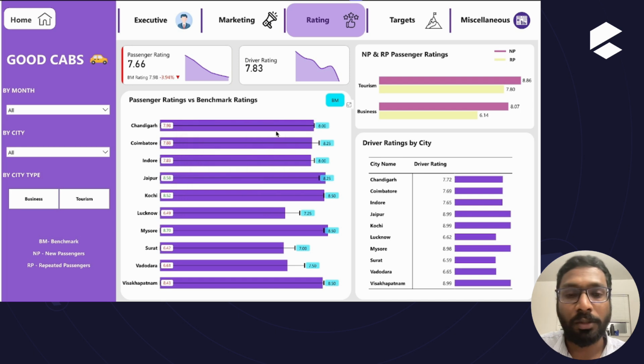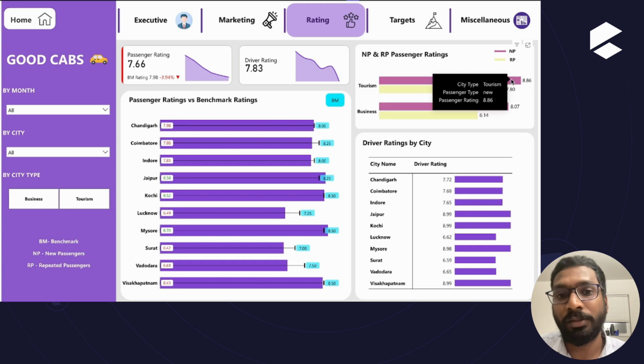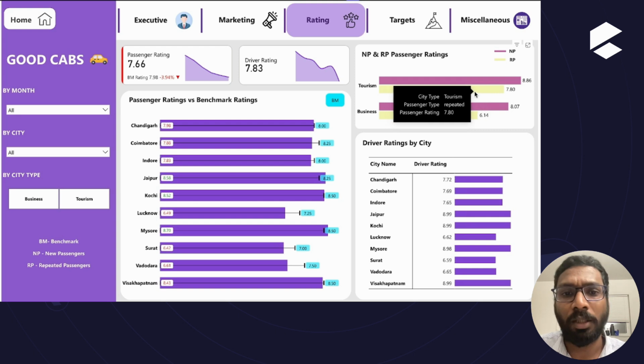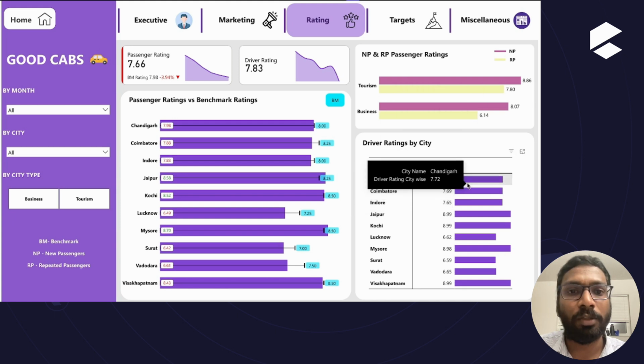And we can also see the visualization of new passenger and repeat passenger ratings. New passengers have a higher rating, whereas repeat passengers have a lower rating. I mean, repeat passengers may not be satisfied with the customer service or have some other issue, so we can see the lower rating. This has to be looked into. And there is another visualization of driver ratings by city, where each bar indicates the driver ratings. Now we can go to the targets view.